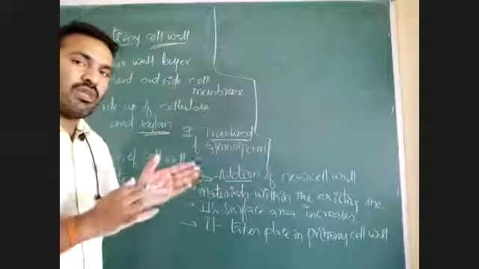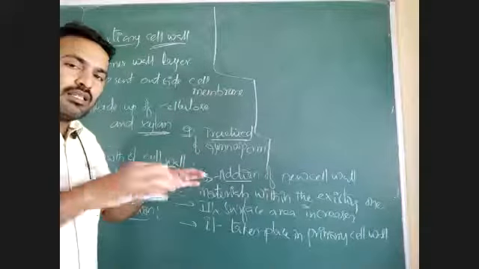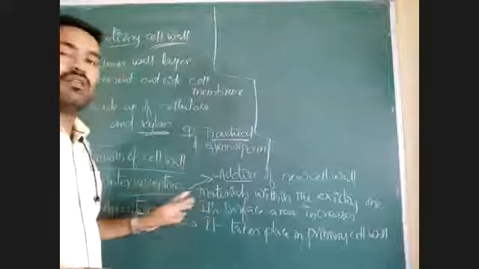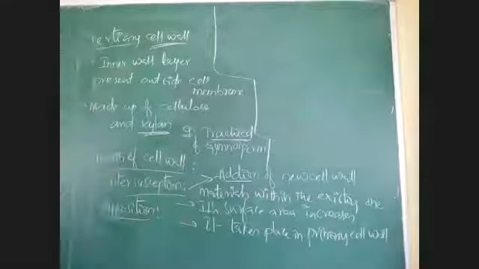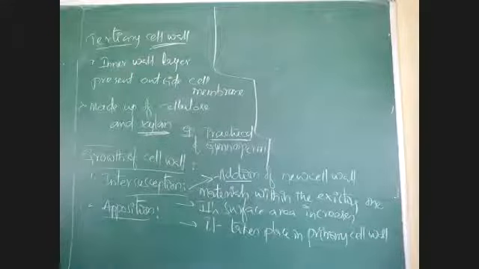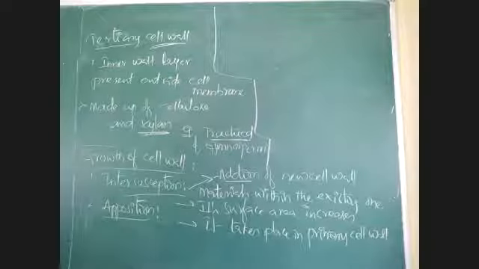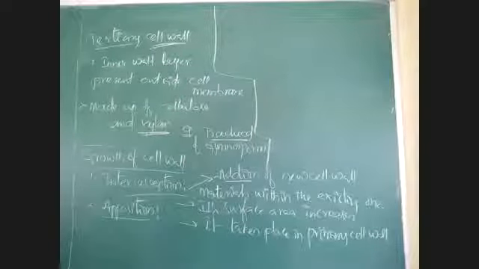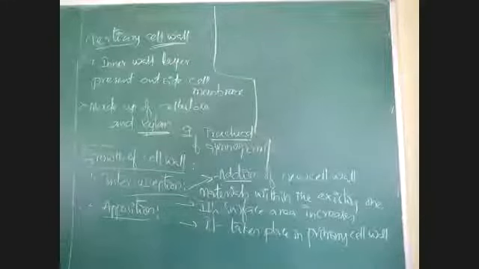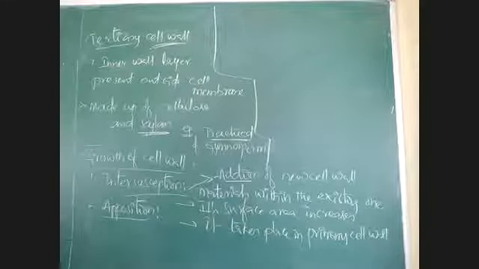As new chemical substances are added, there is elongation or increasing the cell wall. That is intersusception. It increases surface area and it is taking place majorly in primary cell wall.